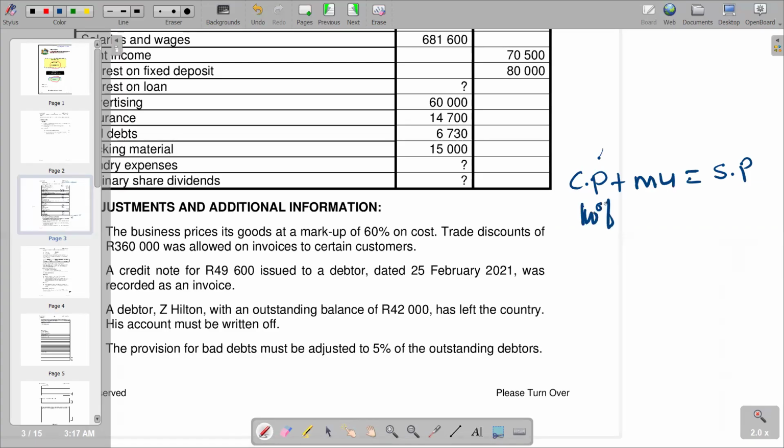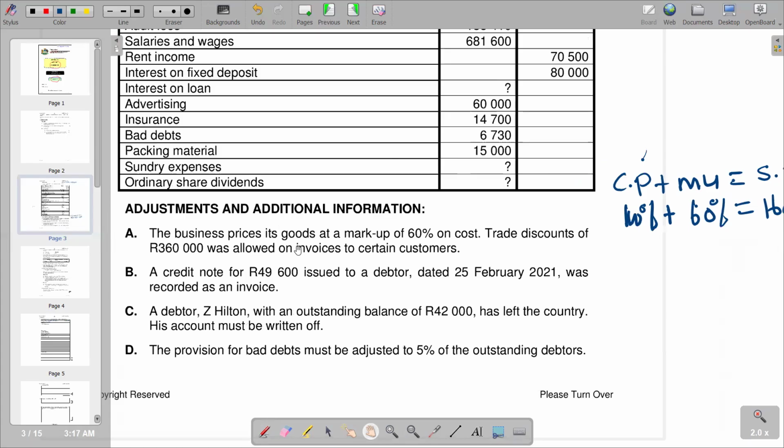So our markup, which is given in this question, is 60%, and then obviously our sales becomes 160%. This is the proportionate representation of the elements that we have in the formula. So now we make a simple proportion whereby the figure for sales is going to represent 160%. But if you go to the second statement that we have, trade discounts of 360,000 were allowed on invoices to certain customers.